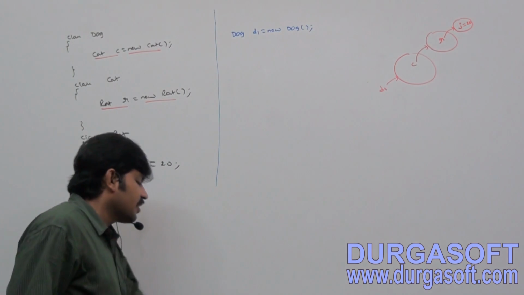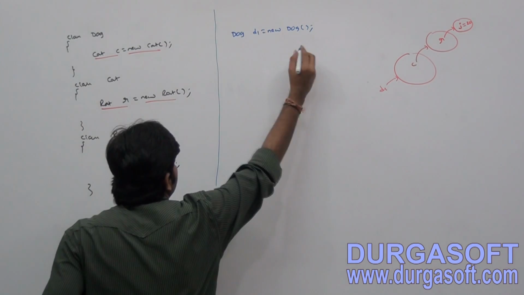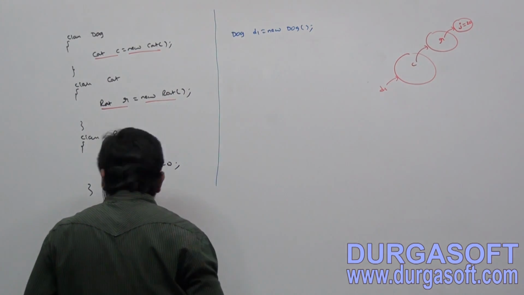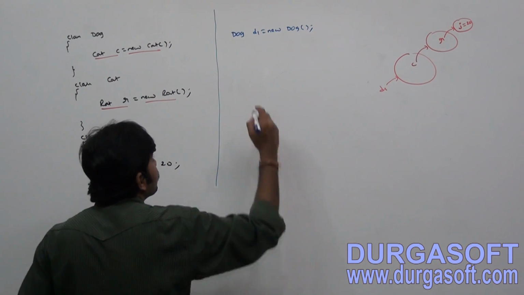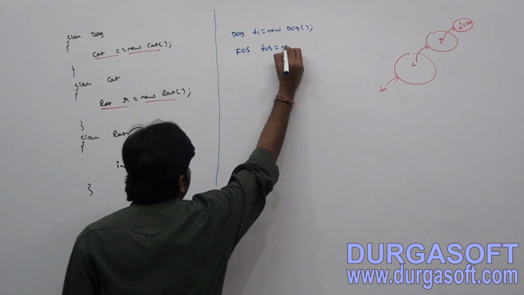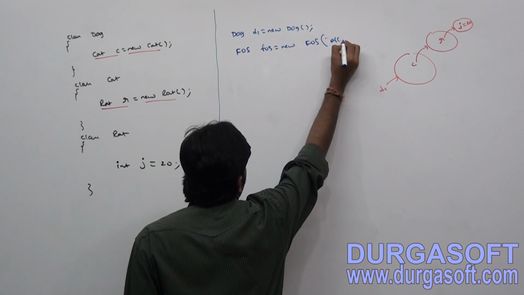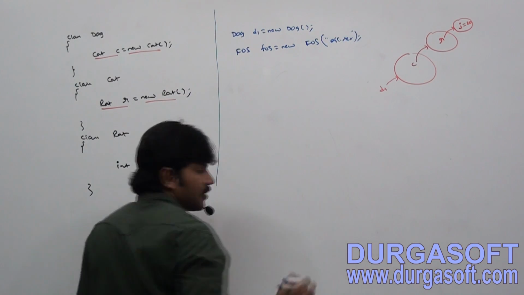Now my target is, I want to serialize this object. FileOutputStream fos is equal to new FileOutputStream of abc.ser.